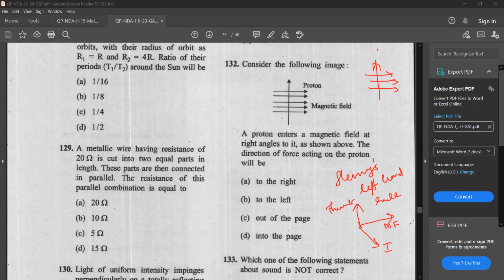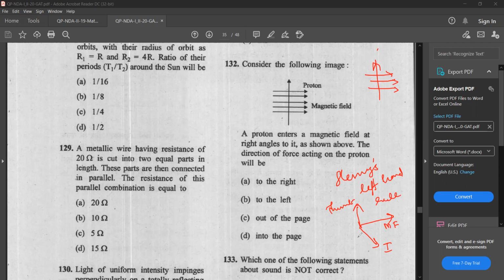A proton that enters the magnetic field will experience a force, and that is in the direction of the thumb. The magnetic field is shown with the forefinger, and the current is entering perpendicular in the upward direction.